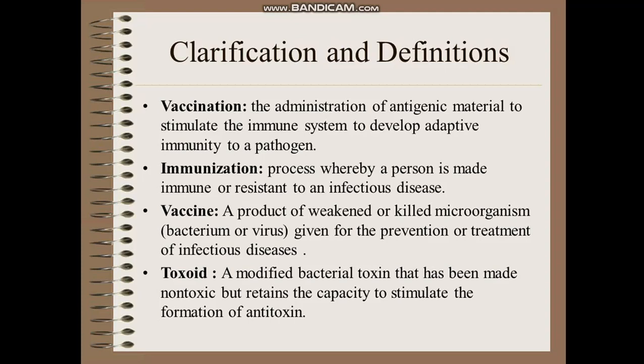Let's learn some definitions of the chapter Aids to Health. First is vaccination. It is the administration of antigenic material to stimulate the immune system to develop adaptive immunity to a pathogen. It means that it is a practice of artificially introducing the germs or germ substances into the body so that resistance against the diseases should be developed. It is also called prophylaxis.